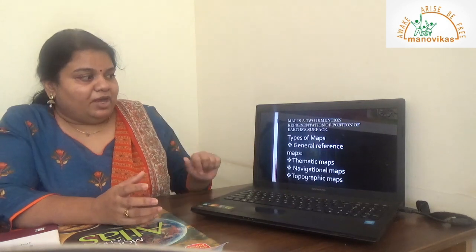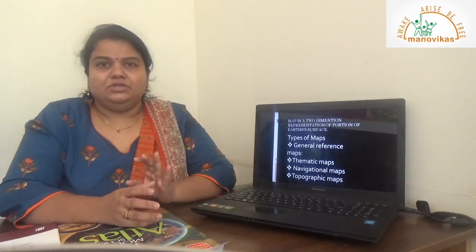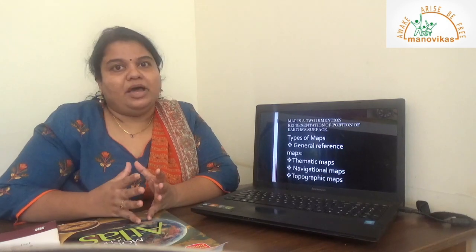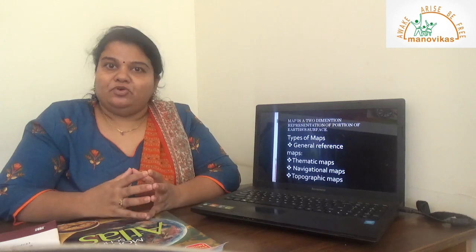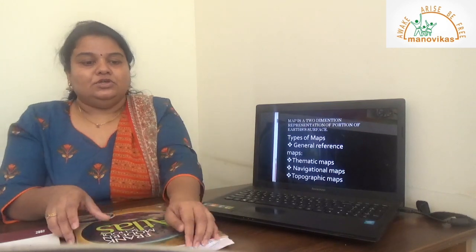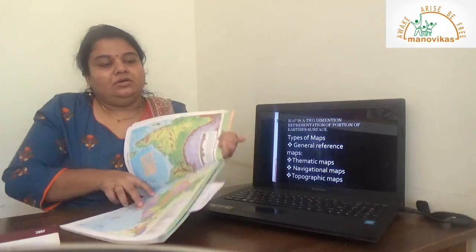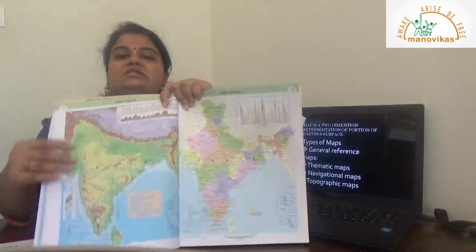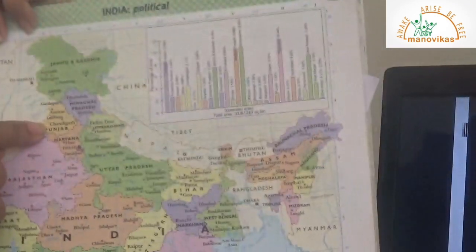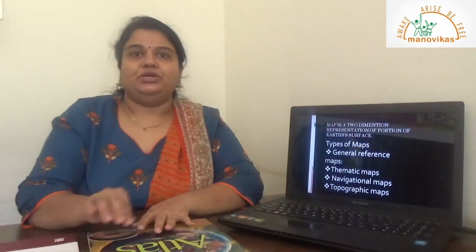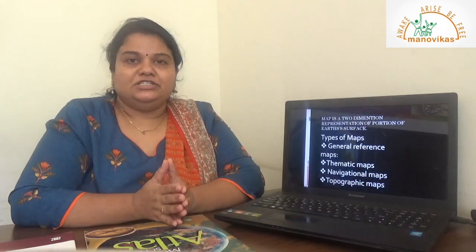Coming towards the types of maps, we have general reference maps. General reference maps are very simple maps which show certain specific features, for example a physical map of India showing the physical features. So you can see here, I am using an atlas to show you. This is a physical map of India. This map is the map of India showing political divisions. Okay, so these are your general maps, that is, maps showing some simple characteristics or features.